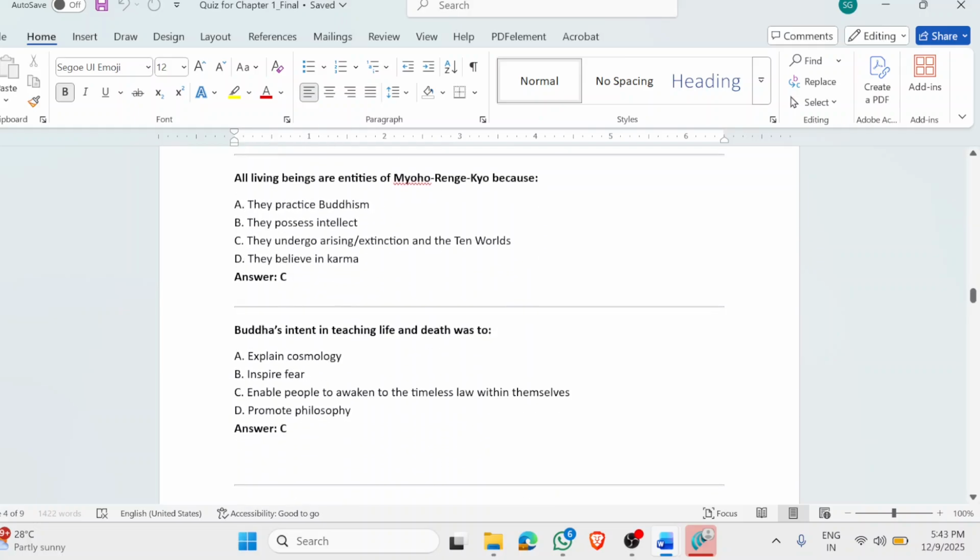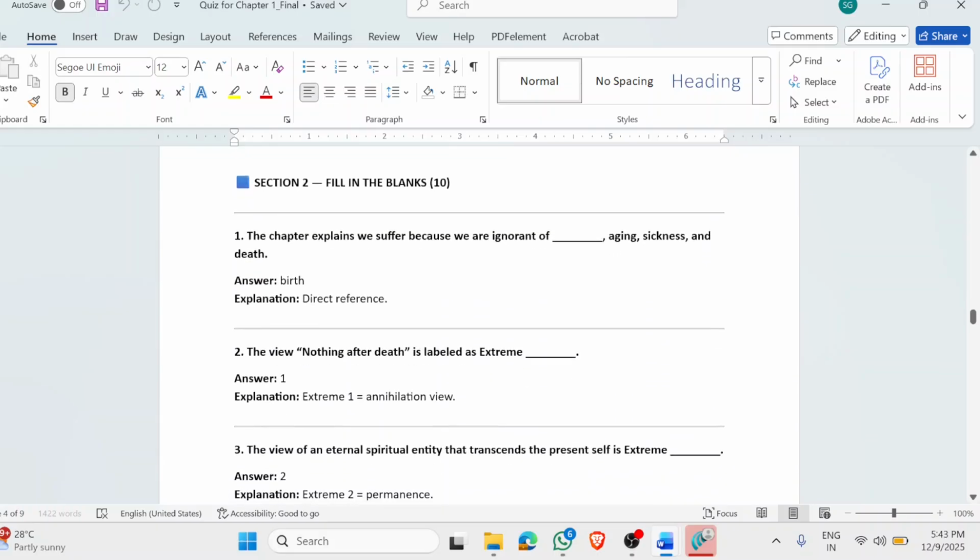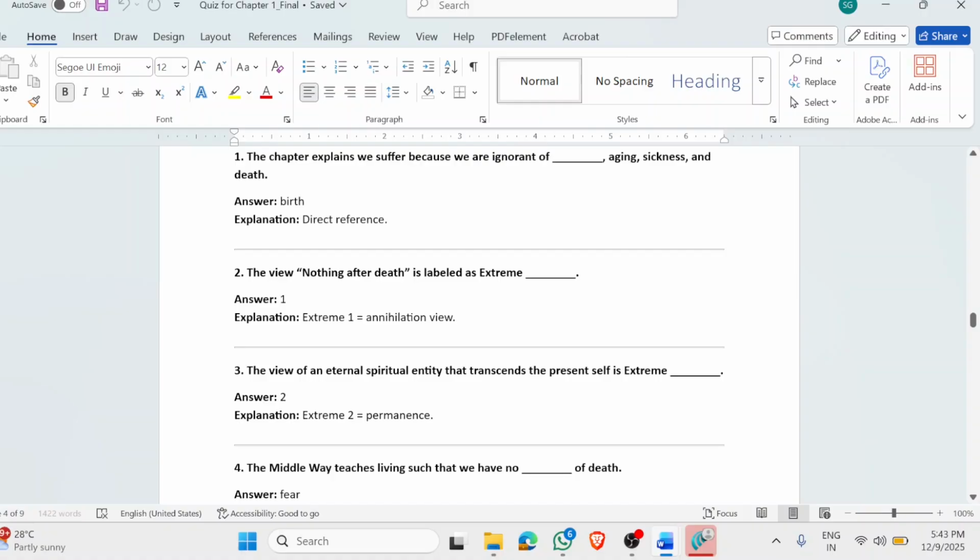Buddha's intent in teaching life and death was to enable people to awaken to the timeless law within themselves. Now, a few fill in the blanks questions. The chapter explains we suffer because we are ignorant of four delusions: birth, aging, sickness, and death. The view of nothing after that is labeled as one of the extreme views, which is a view of annihilation. The view of an eternal spiritual entity that transcends the present self is extreme permanence.